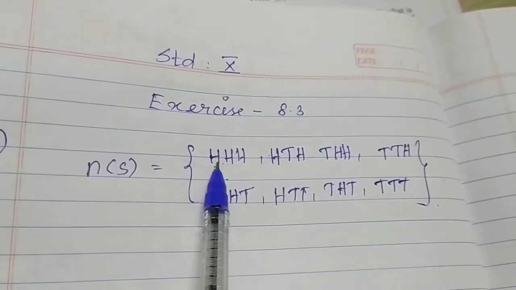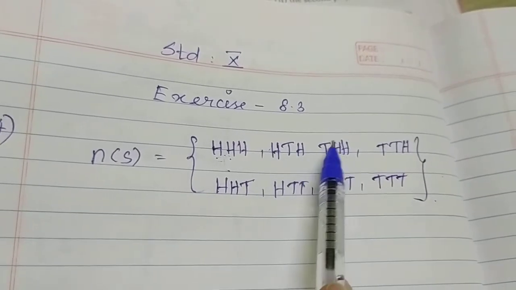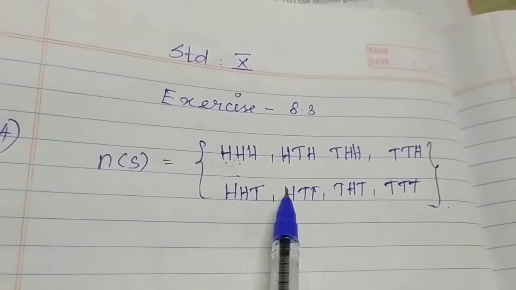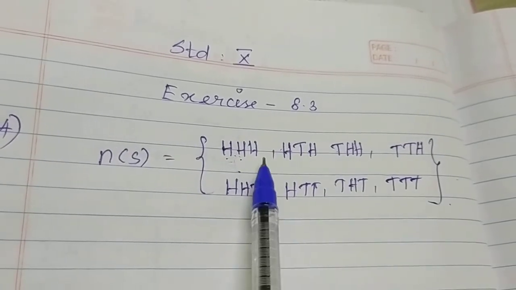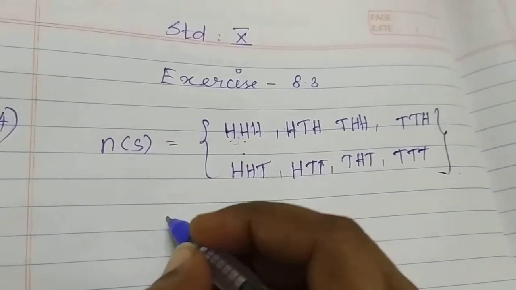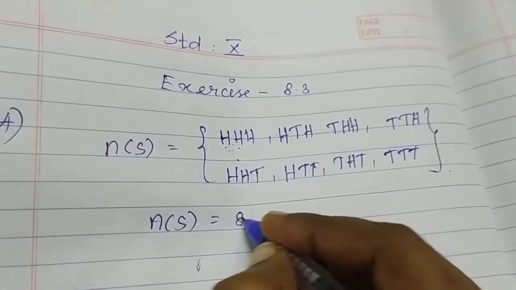First you should write the 2 coins tossed: 2 heads, 1 head 1 tail, tail head, next 2 tails. Like that, downside also you should write. Next, upside fully add head, downside fully add tail. Okay, so the number of S is equal to 8.